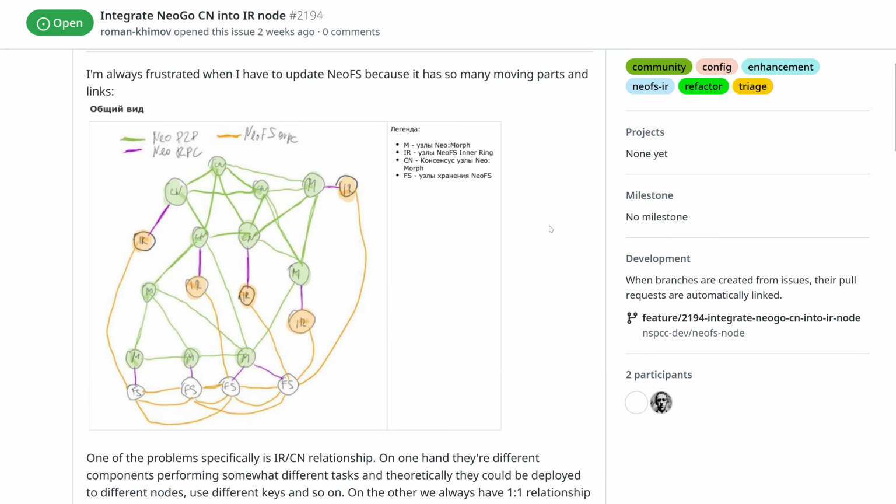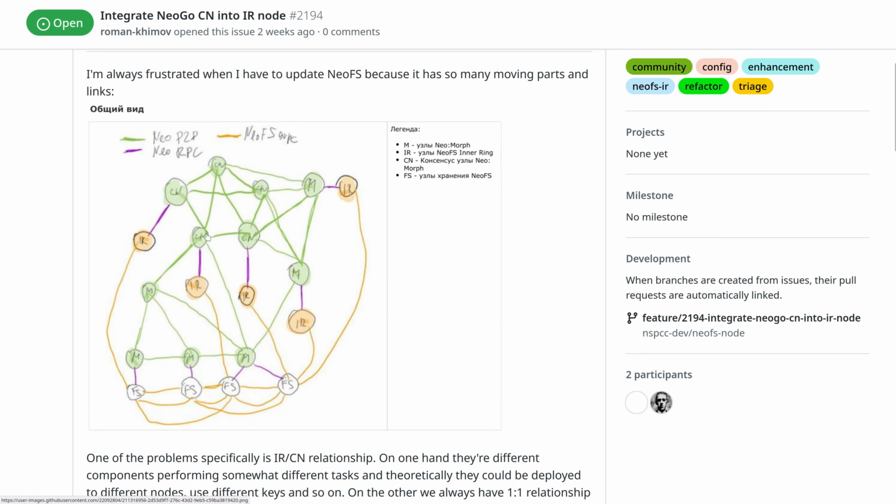So what we have started with already, and where we have some progress, is merging NeoGo consensus node and NeoFS inner ring nodes. If you are to take a look at the typical picture of the NeoFS structure, it has these consensus nodes that are NeoGo, some blockchain nodes.